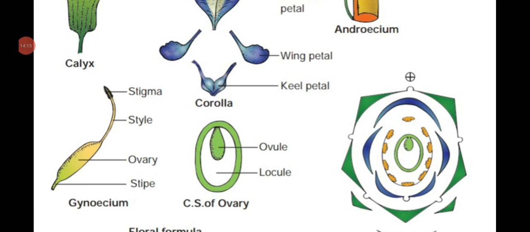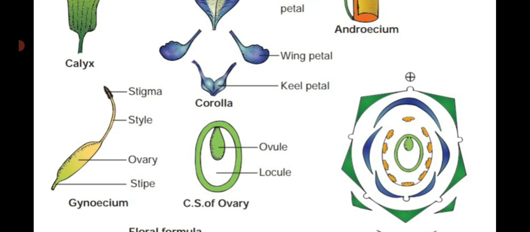Dear students, see the gynoecium. The gynoecium contains a small stalk-like portion known as the stipe. The basal part of the gynoecium is the ovary. Then the style, see, it is largely incurved. At the tip they have a feathery stigma. See at the tip of the stigma, minute hair-like outgrowths are there. That is said to be a feathery stigma.